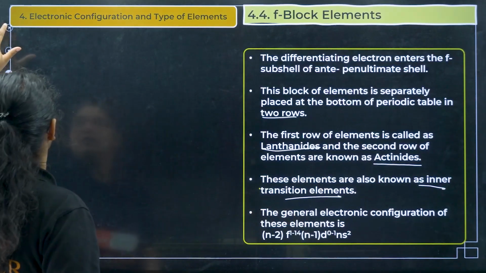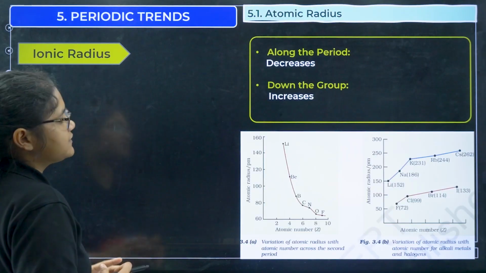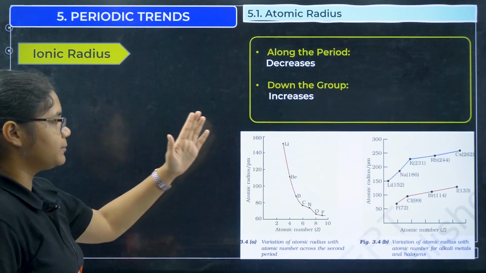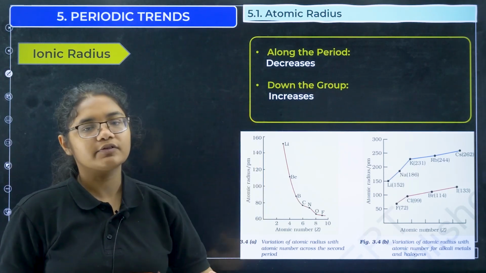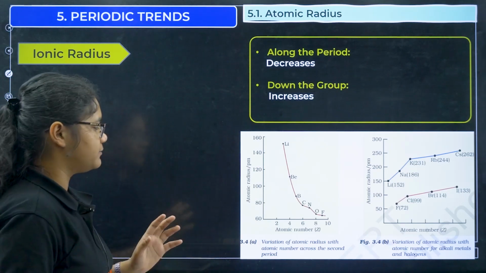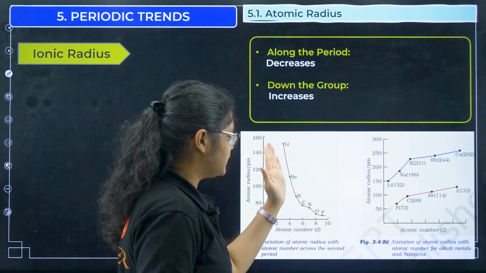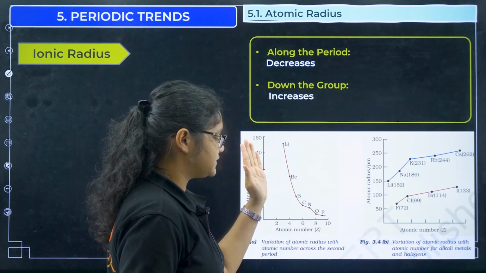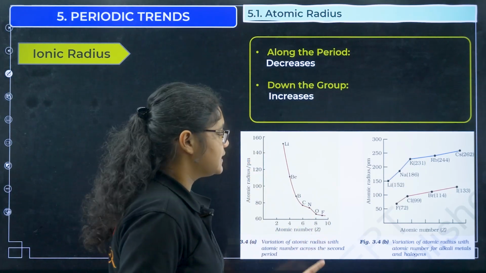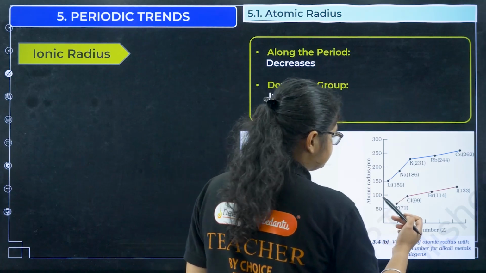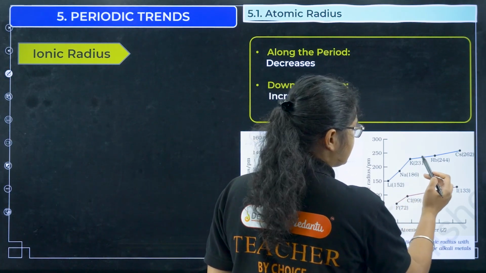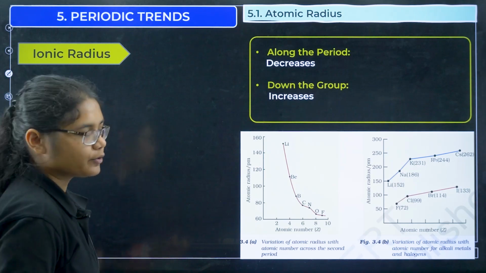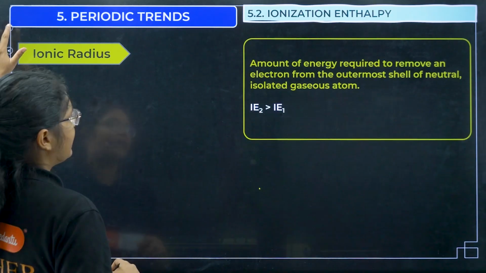Okay. Next, the most important thing we'll discuss, that is your ionic radius or atomic radius. So along the period it decreases, down the group it increases. Okay, so please remember, along the period, this is your lithium, beryllium, boron, carbon, it will decrease. And if you go along the group, lithium, sodium, potassium, rubidium, cesium, it will increase down the group.